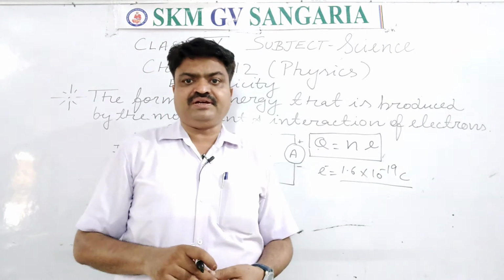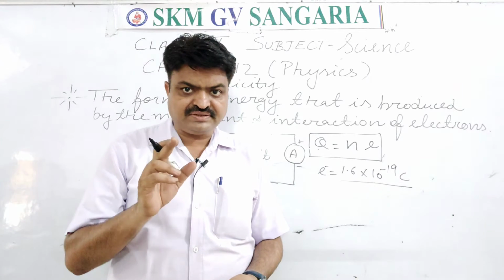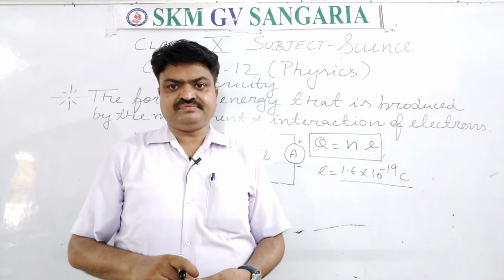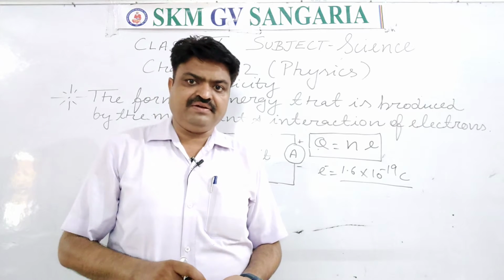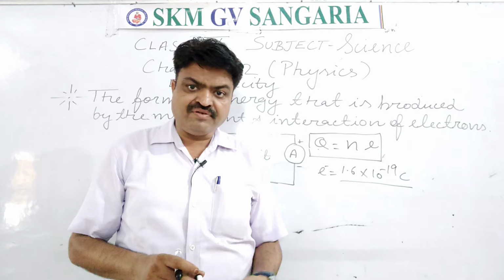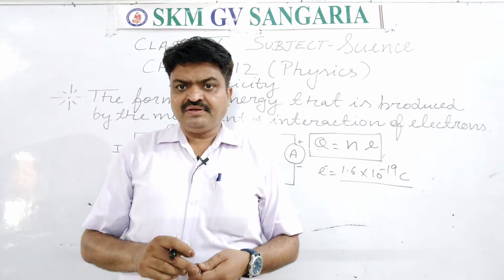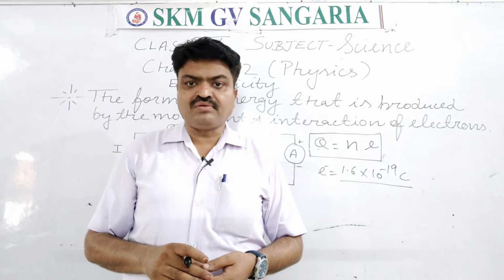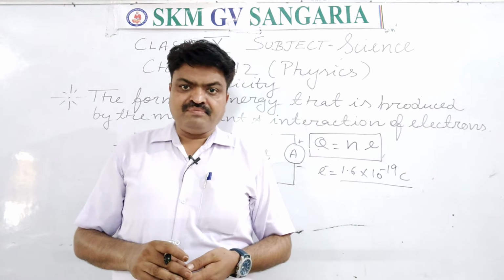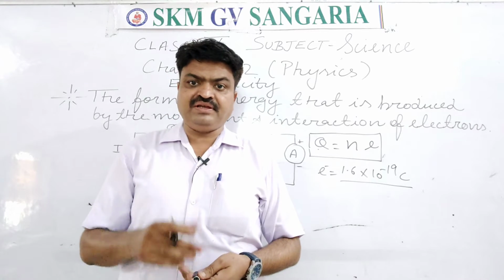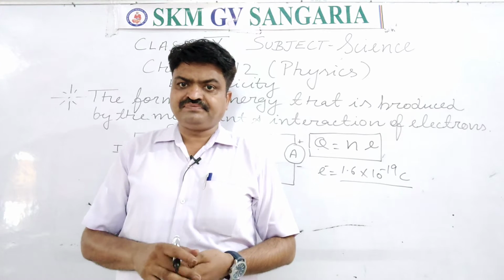So this form of energy is produced due to the interaction or the motion of the charge. And the electrical devices that we use in our daily life, all those electrical devices work with the help of this charge, student. And this charge is mostly passed through the conductors or through the metallic wire, student. Because they have free electrons, extra electrons, and with the help of those extra electrons, charge can flow.